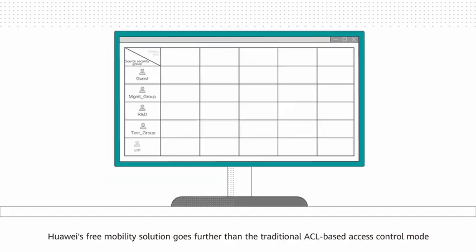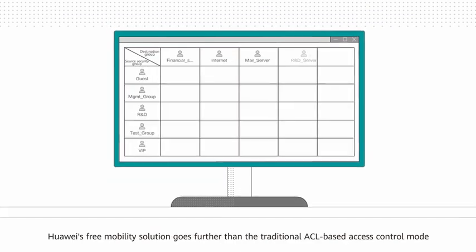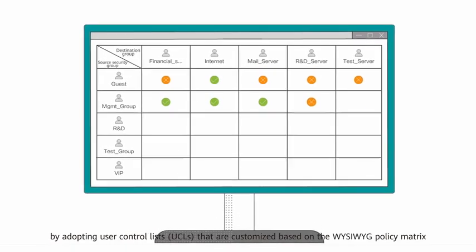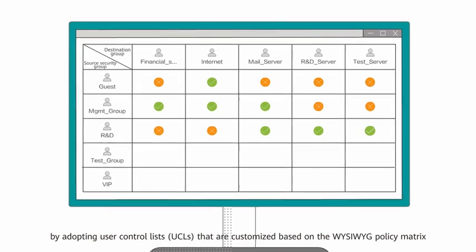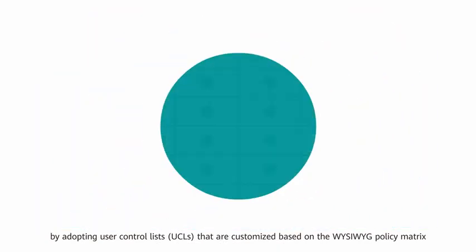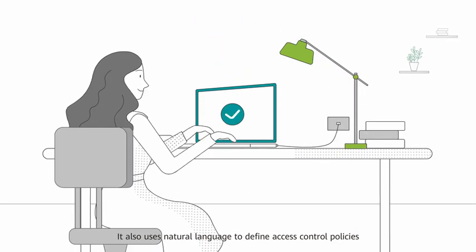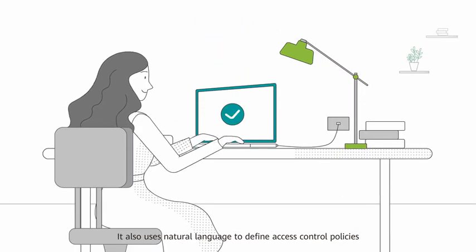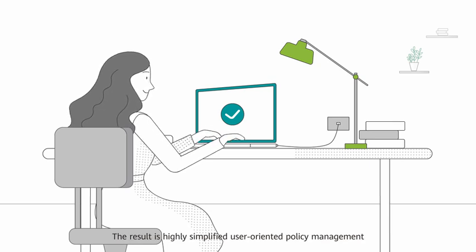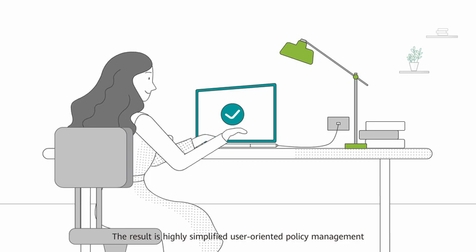Huawei's free mobility solution goes further than the traditional ACL-based access control mode by adopting user control lists, UCLs, that are customized based on the WYSIWAG policy matrix. It also uses natural language to define access control policies. The result is highly simplified, user-oriented policy management.